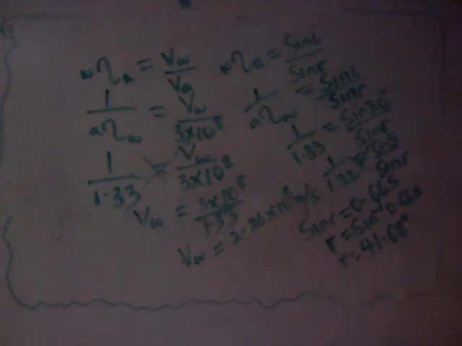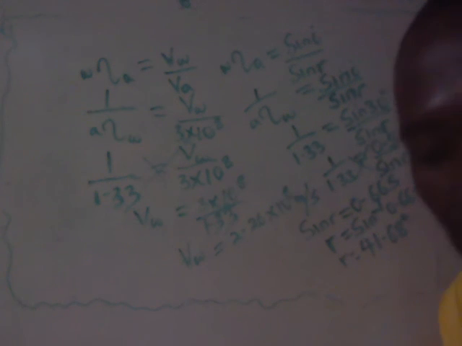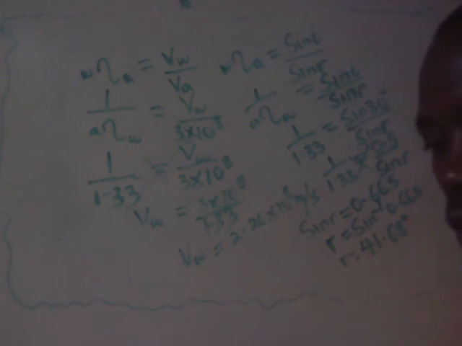Are we together? So we have done number 12, number 13, and number 14. So we are left with number 15, 16, and 17. We'll do number 15, 16, and 17 in another video.